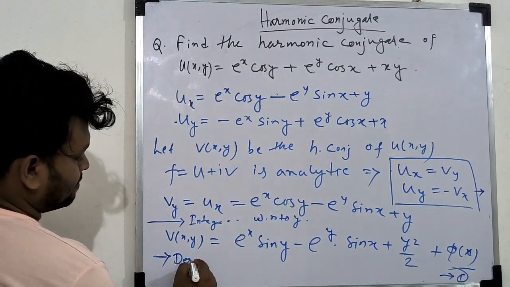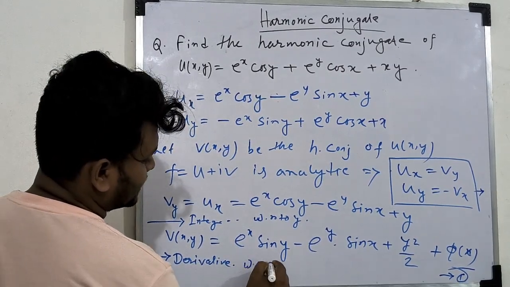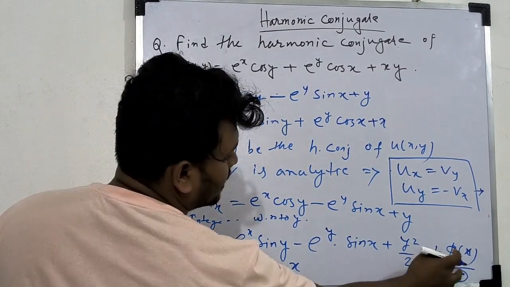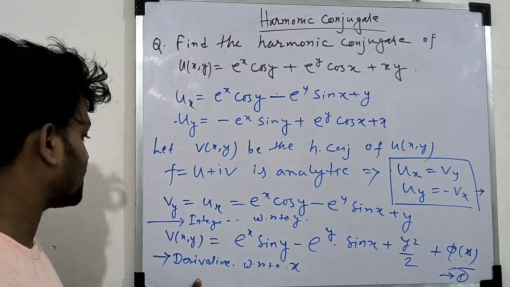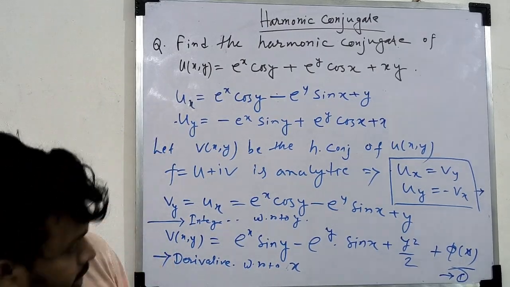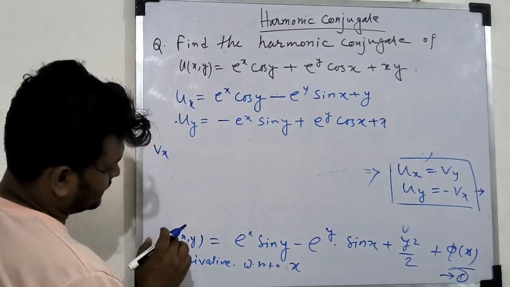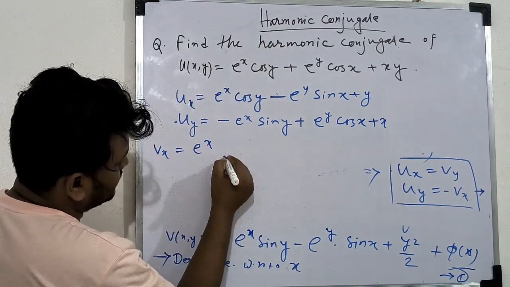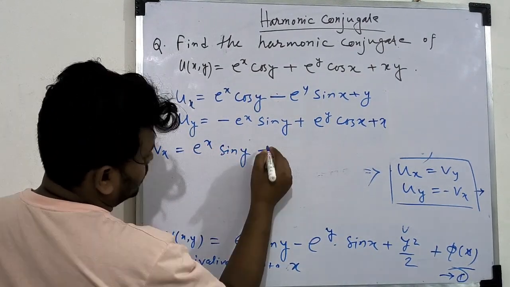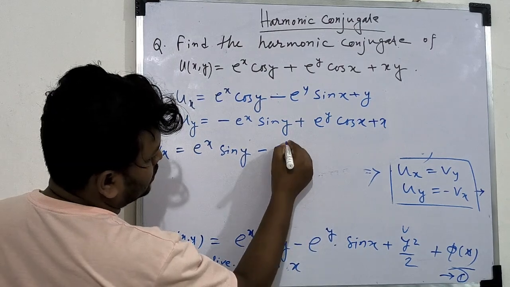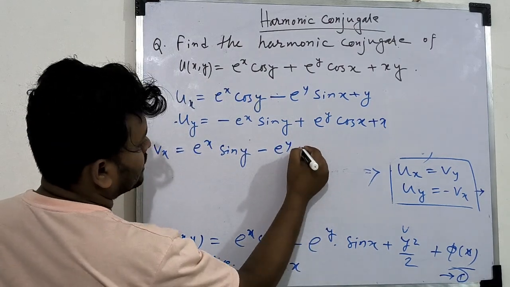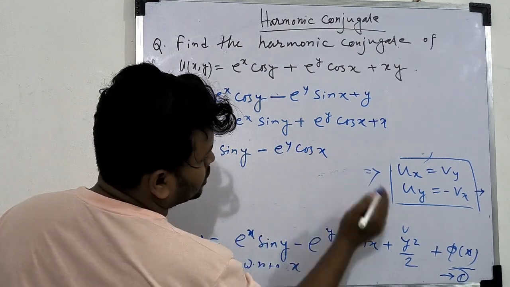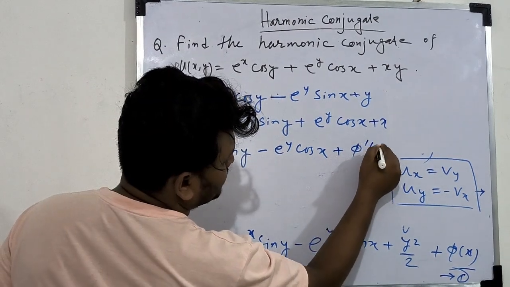So we get v_x equals the derivative of e to the power x, which is e to the power x sin y, where e to the power y is constant, minus e to the power y times the derivative of sin x, which is cos x, and the derivative of y squared by 2 is 0, plus phi dash x.